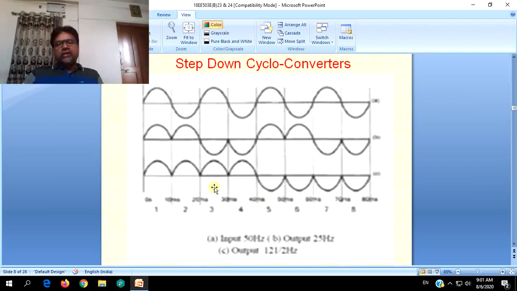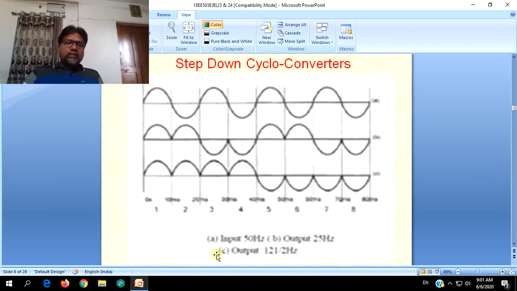Now we can easily understand that when compared to the first case, in this case frequency has been reduced further. It has become half of the first case. First case itself is half of the actual source, that is, the first case output frequency is 1/2 of the input frequency, whereas the second case is 1/4 of the input frequency.